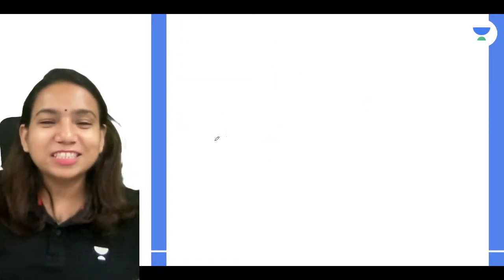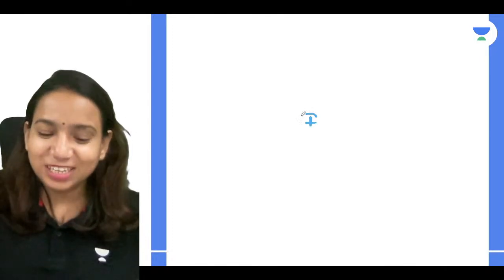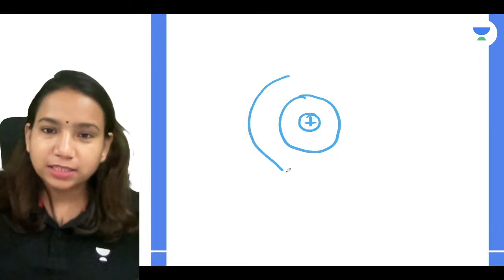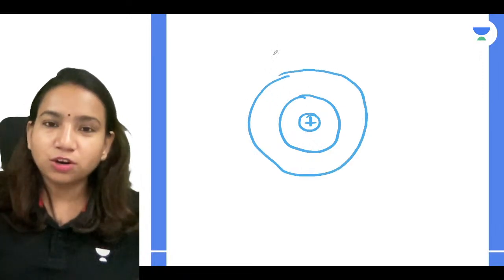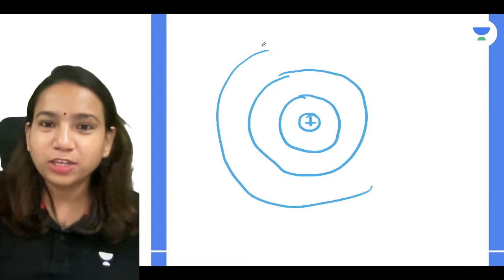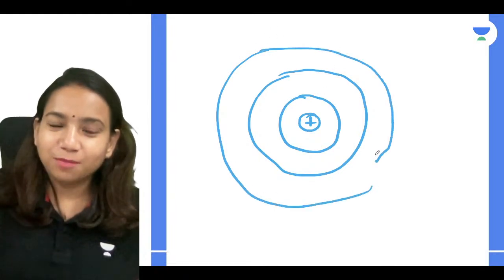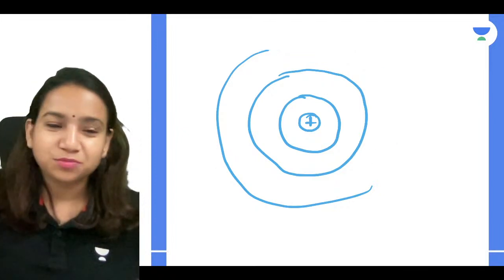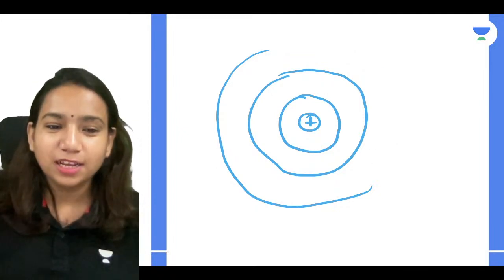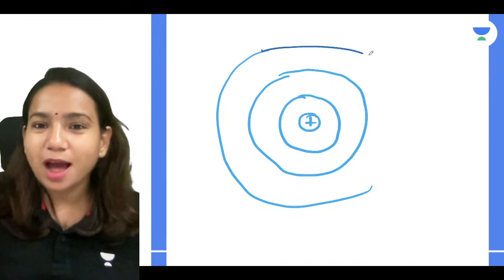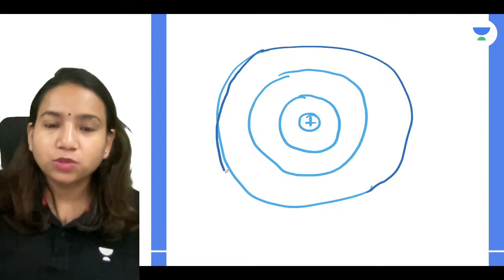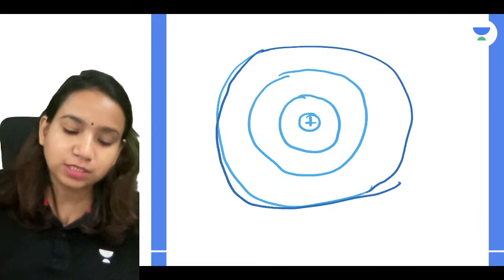So now all the concepts that we used to learn in the lower classes are going to vanish, because of what we'll understand in an atom. Say there is a first shell, a second shell, a third shell. Let's draw it together and make a messy structure of an atom, because actually it is like this only. So talking about the third shell, let's understand how exactly the structure is there, guys.